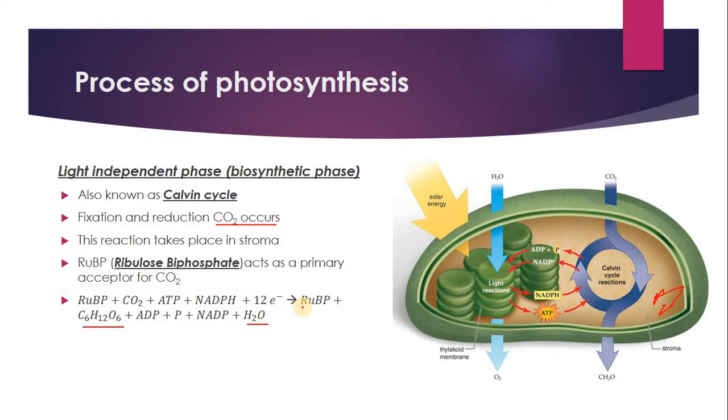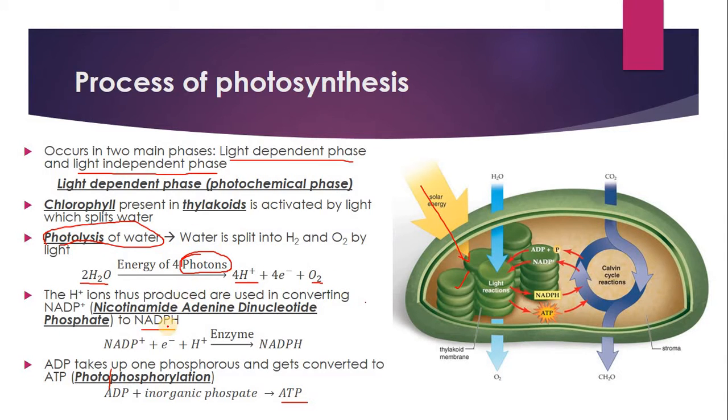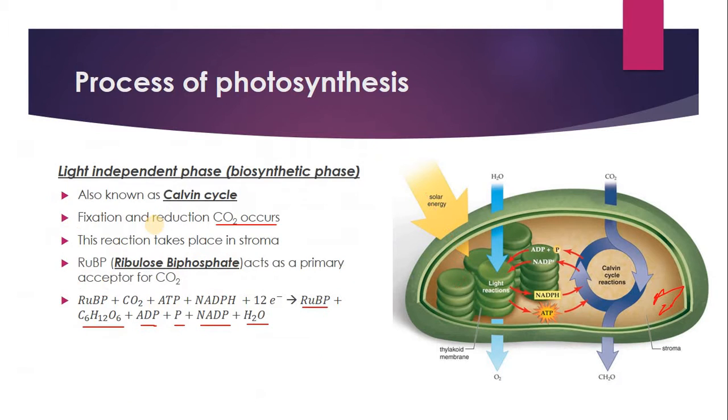Other products are also produced: RuBP will be recycled, so you get RuBP back, and ADP is again produced, and also phosphorus, and NADP plus is also produced. From the first phase we got NADPH and ATP, which are used in the Calvin cycle, and then NADP plus and ADP are produced, which will again be used by the light dependent phase, and the reaction goes on. The reaction continues to go on using these inputs.